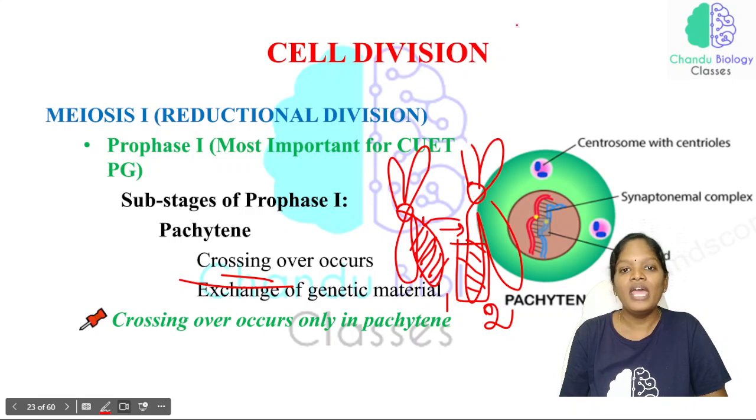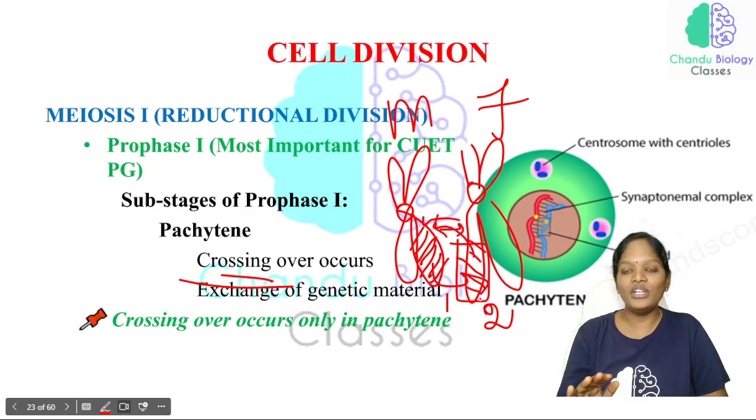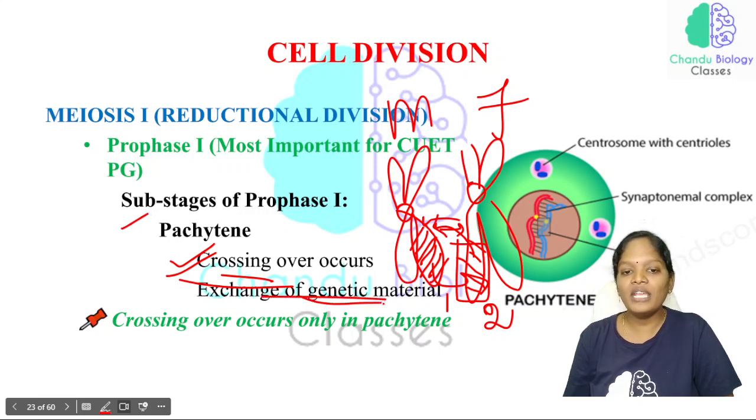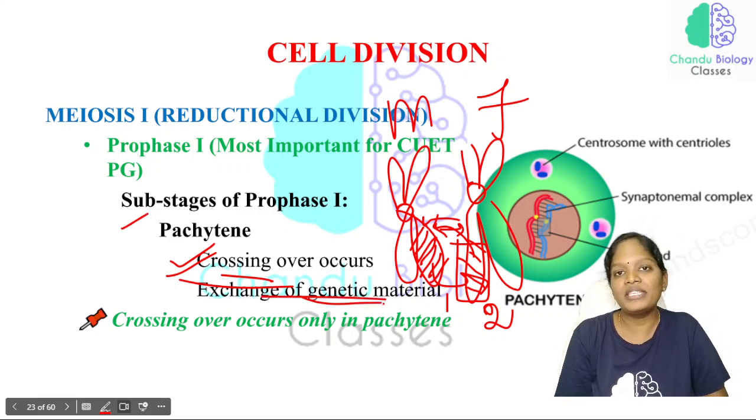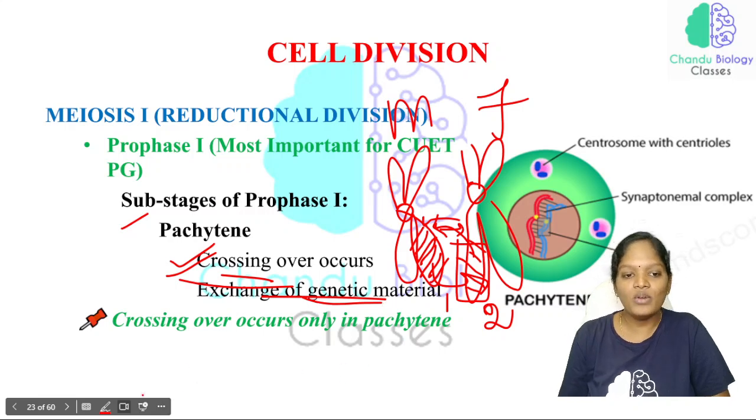crossing over. Consider this as a mother chromosome and this as a father chromosome. Now the chromosome material has been exchanged. That is why you are a mixture of your mother as well as your father. This is what we call genetic variation. Now crossing over will be taking place in the pachytene. This is a very important stage, and the exchange of genetic material, which we call crossing over, will be taking place in the pachytene stage, and this is very important for the exam.